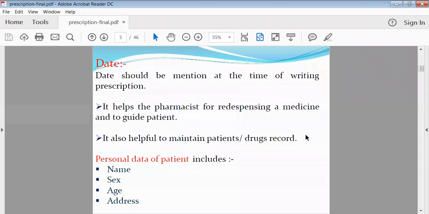Now, date. Why should the date be mentioned on your prescription? Because the date is important here. Many people might not have thought about the date.